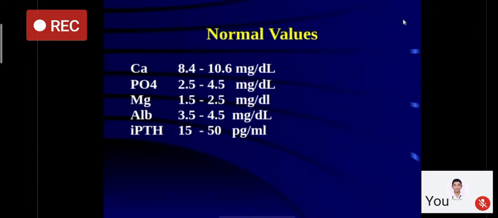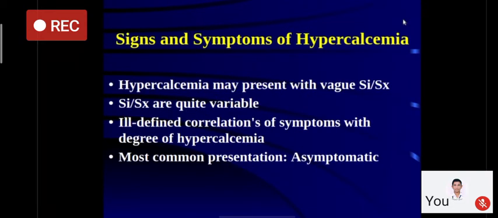The calcium normal value is 9 to 11 milligram per deciliter, or in our lab it is 8.4 to 10.6. Phosphate is 2.5 to 4.5. Normal albumin is between 3.5 to 4.5, median value of 4, and normal value of intact PTH is 15 to 50 picograms per ml. Now, coming to the first disorder, which is hypercalcemia.